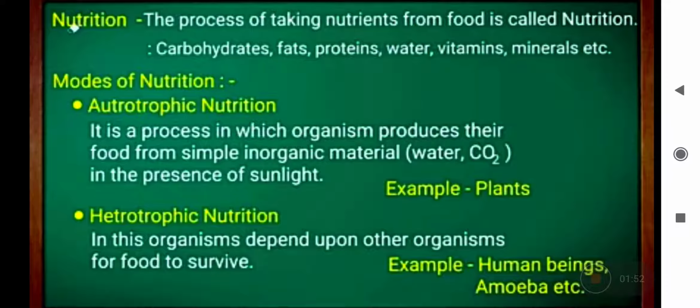Heterotrophic nutrition: if organisms depend upon other organisms for food to survive, it is called heterotrophic nutrition, and animals are called heterotrophs. We know that all organisms need energy to perform the various life processes, and energy is necessary for doing work.